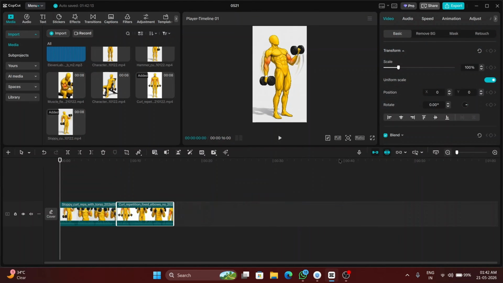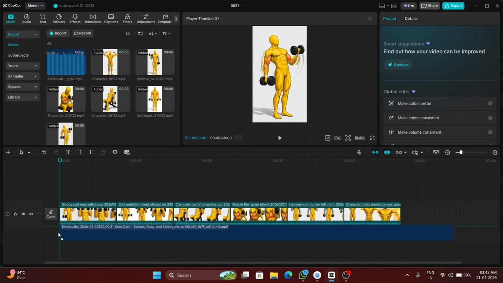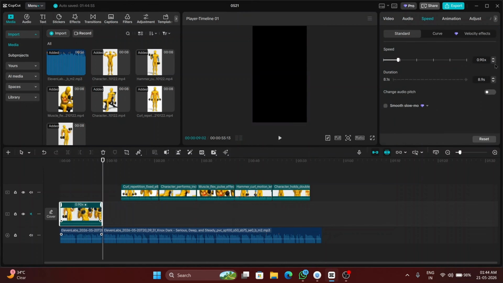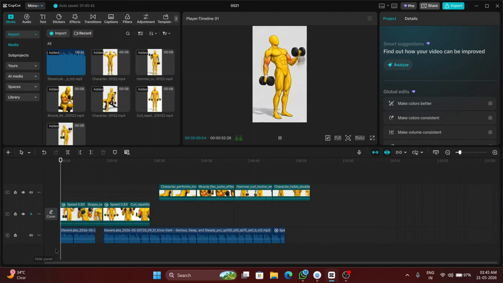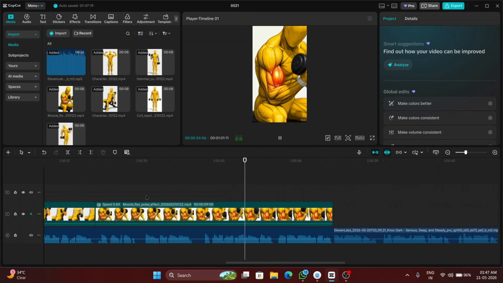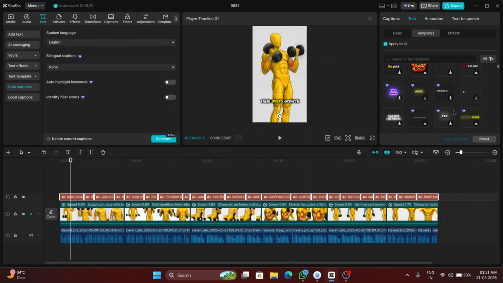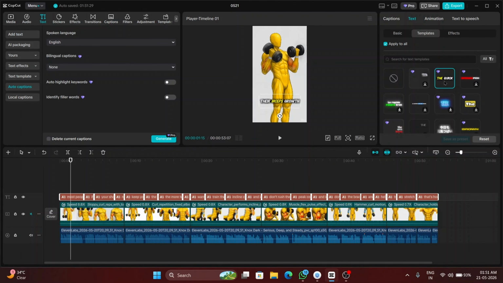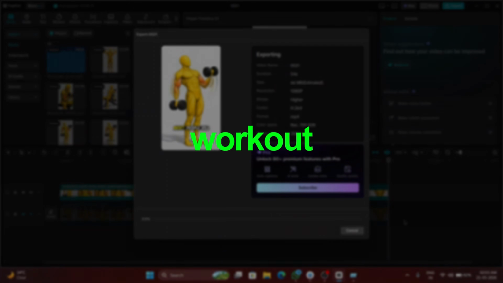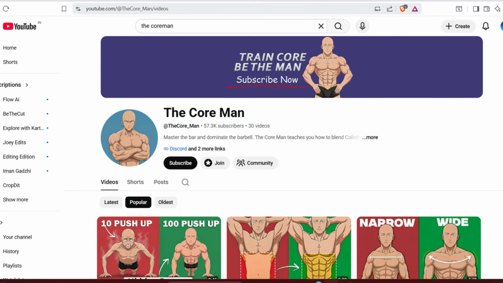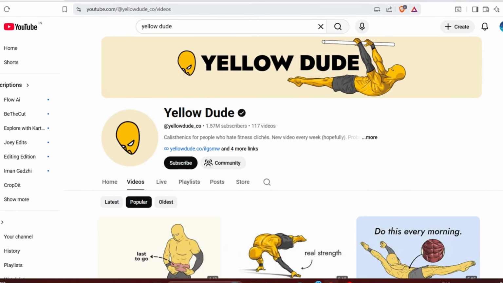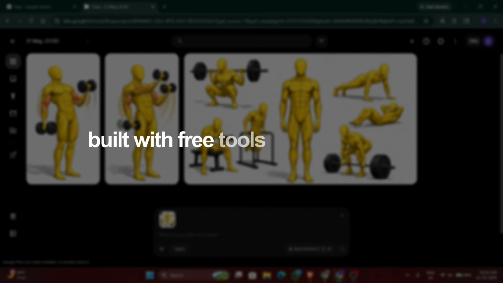Combine all the video clips in the correct sequence, attach the voiceover, and adjust the speed of each clip so everything syncs perfectly with the audio. Remove any unwanted parts, add captions, choose the font style or template that fits your video, and hit export. Your 2D workout animated video is completely ready to go viral on the internet. Millions of views from a 2D fitness channel built with free tools, built in minutes.